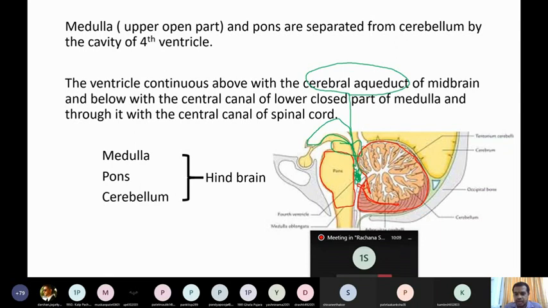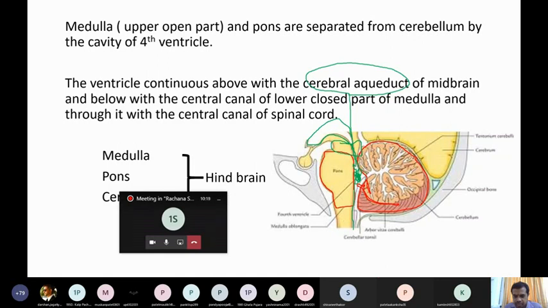Below, it continues with the central canal of the lower part of medulla and spinal cord. Is it clear? So you can see here, I said earlier, this much part is the upper part of medulla. Clear? Now medulla has a lower part also, which continues with the spinal cord.